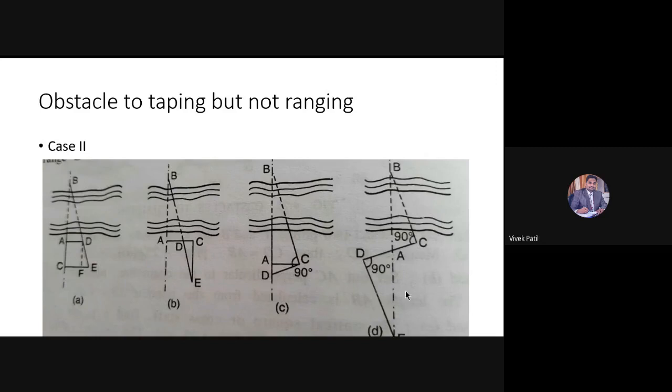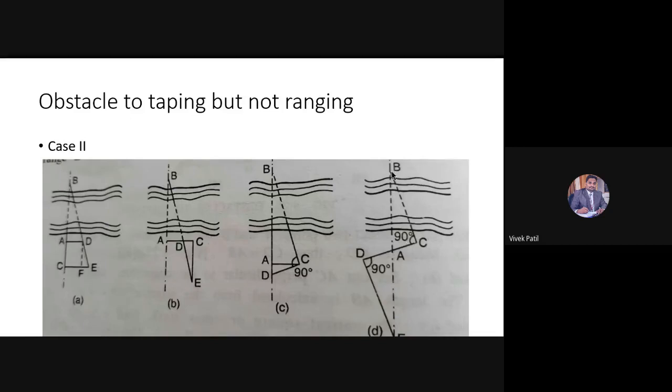So now if I set these particular positions of points C, D, E on the chain line AB, the distance AC is equal to AD because we have fixed it like that, as well as angle C is equal to angle D.